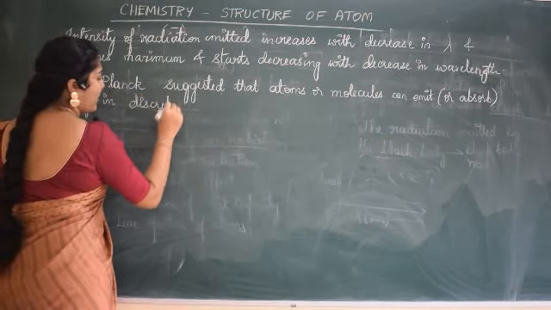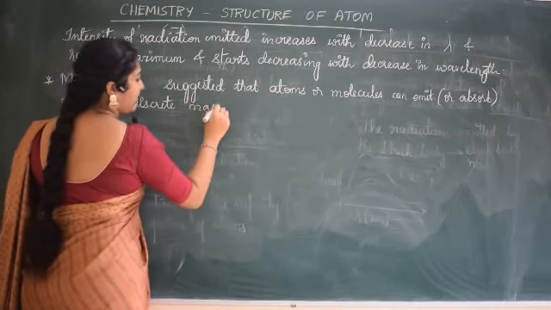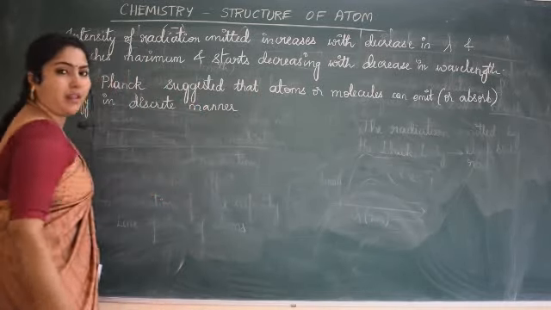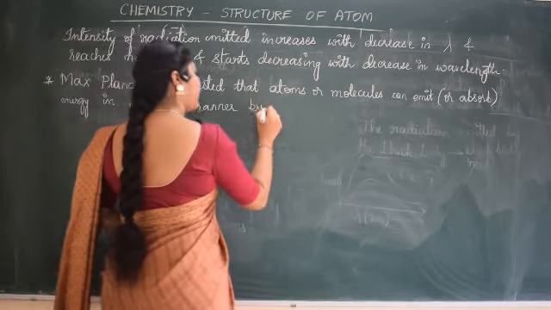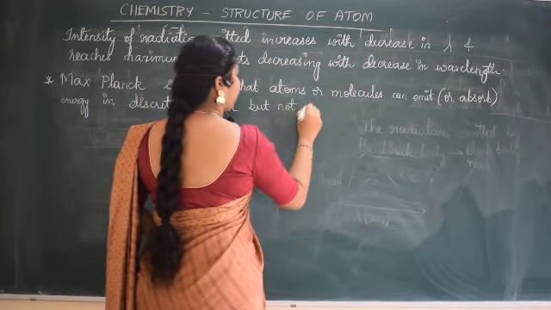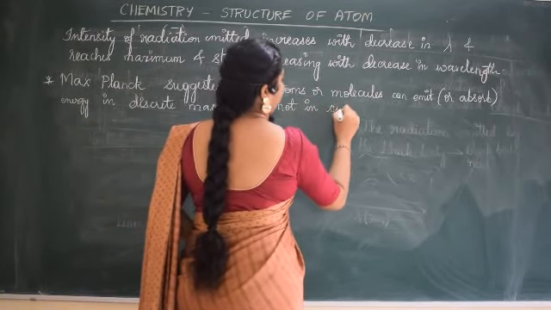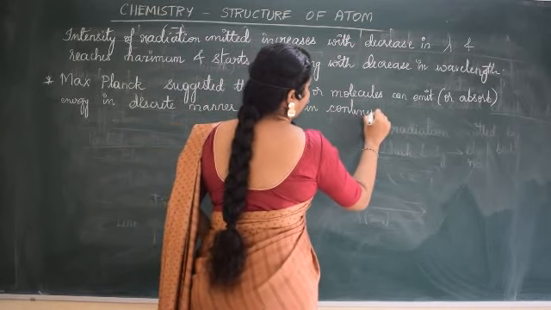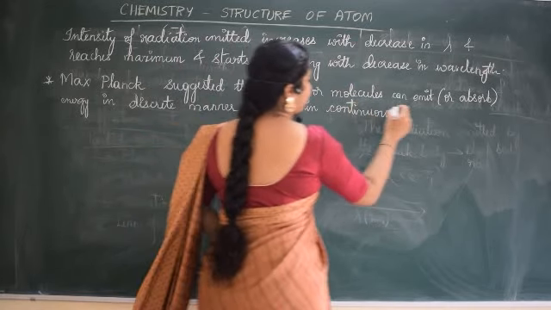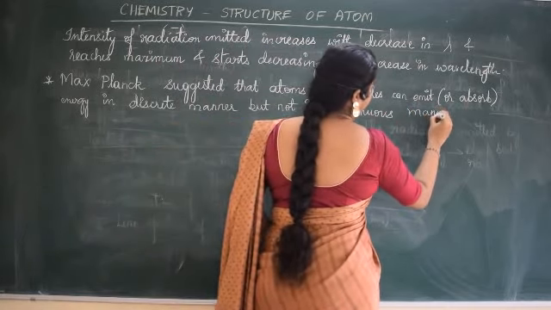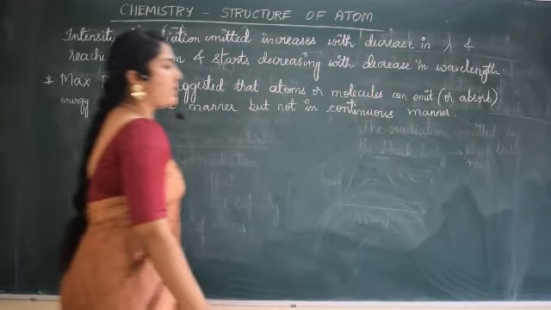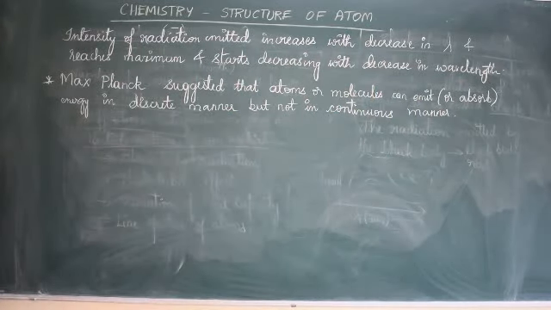Discrete means small quantity. Discrete manner, but not in a continuous manner.